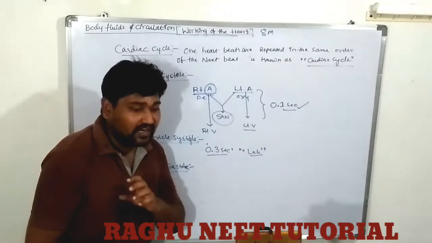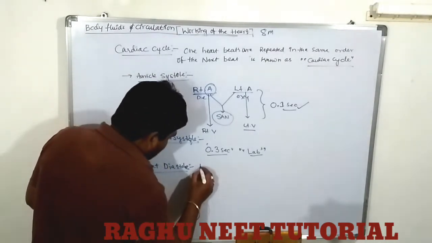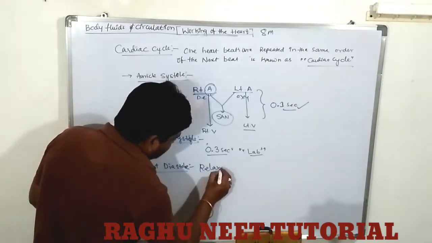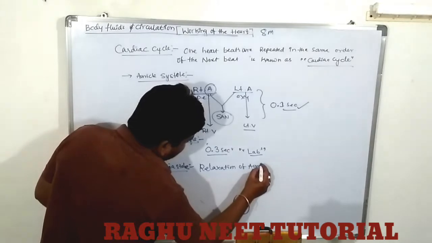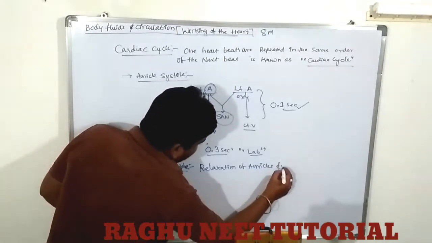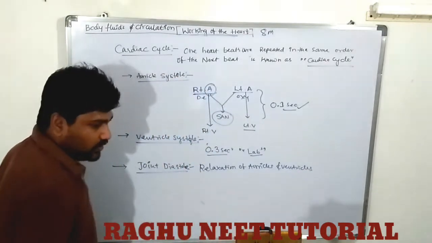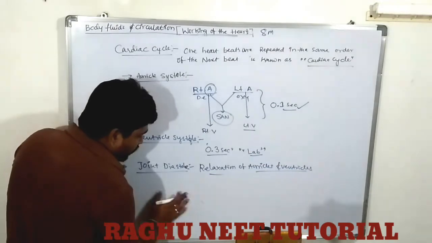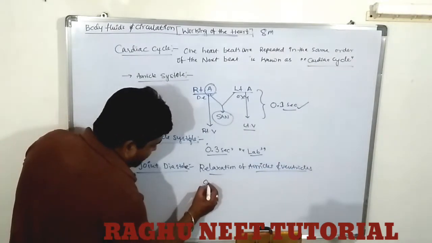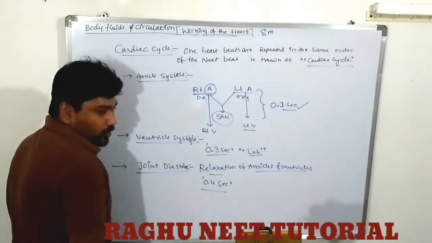The relaxation of the auricles and ventricles is known as joint diastole. This joint diastole completes within 0.4 seconds.